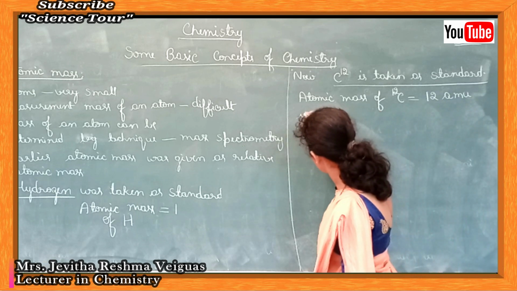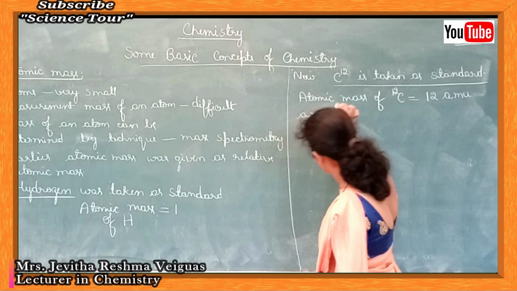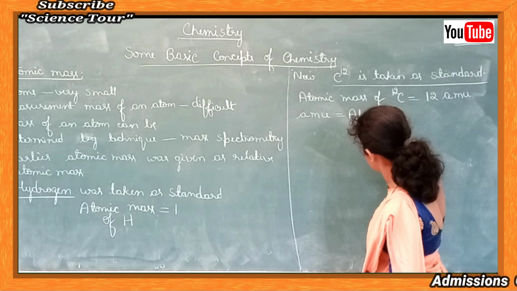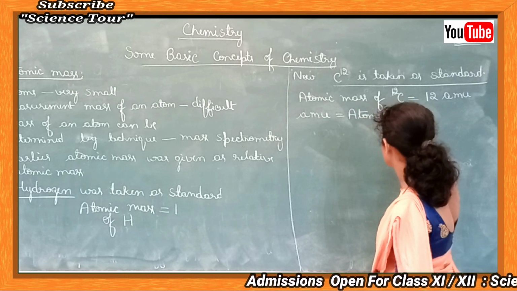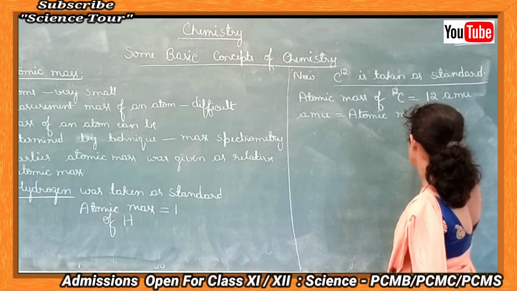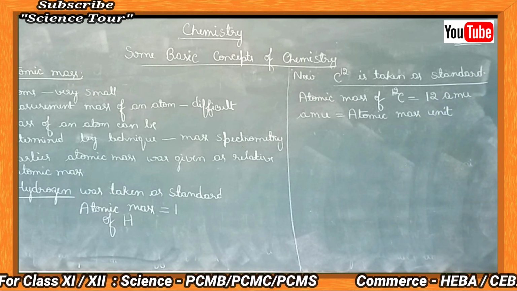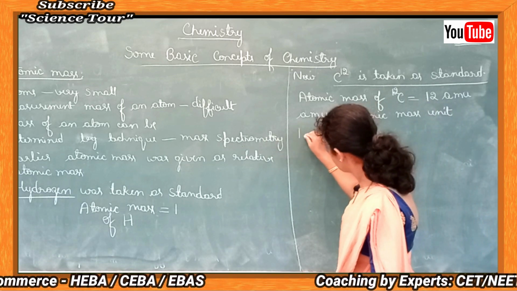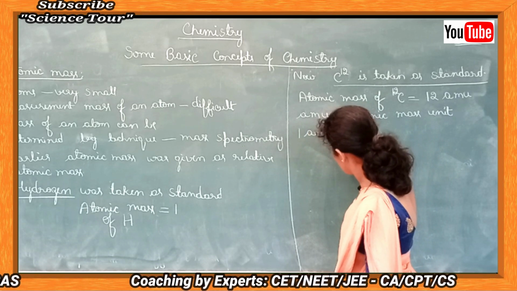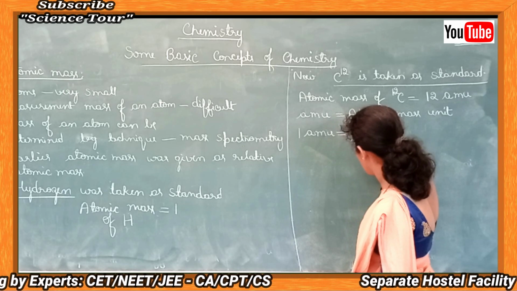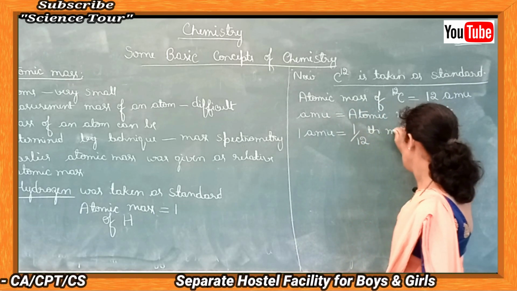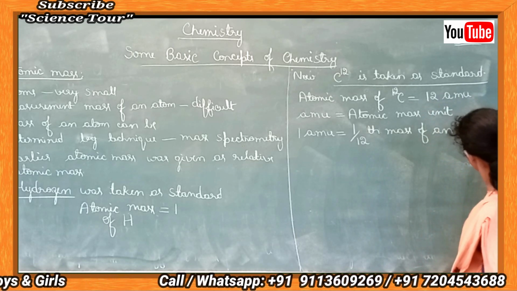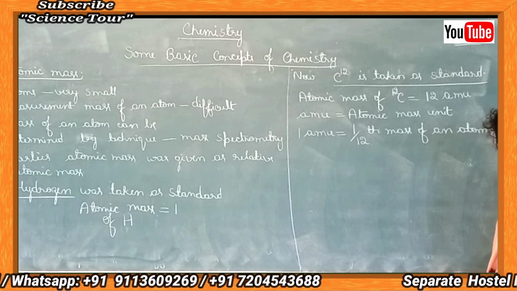Here, what is meant by AMU? The full form of AMU is atomic mass unit. What is the meaning of atomic mass unit? Actually, one atomic mass unit is equal to 1/12th the mass of an atom of carbon 12.